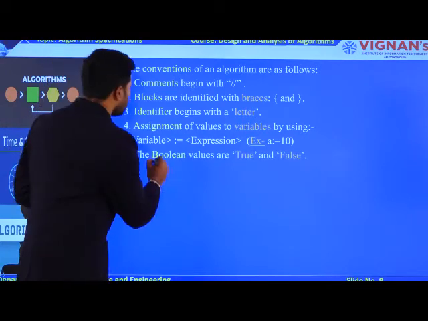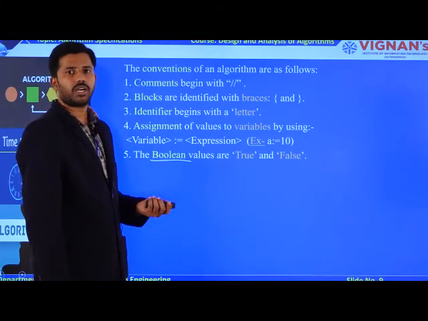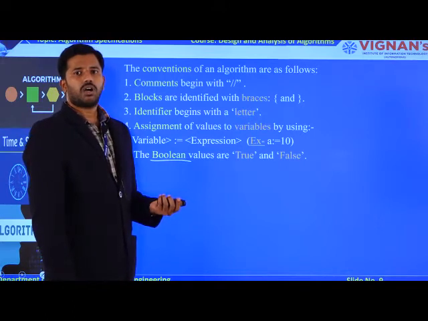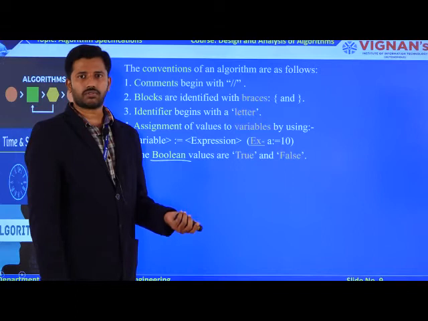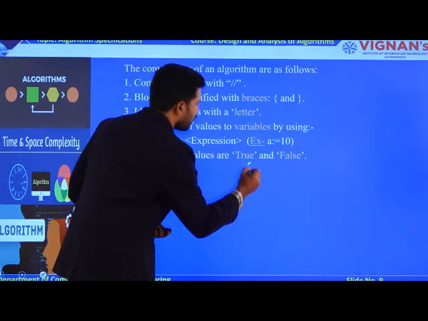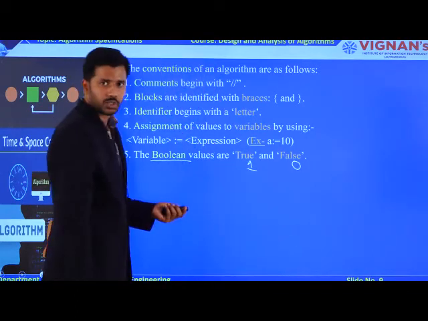Now the fifth one is Boolean values. In our programming concepts, the Boolean value has how many values? Only 2, true and false. The true will be denoted by 1 and false will be denoted by 0.